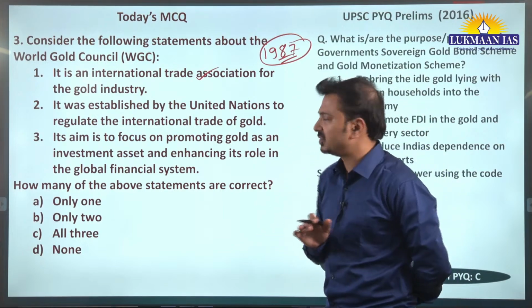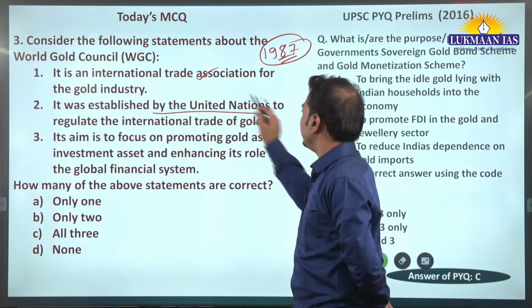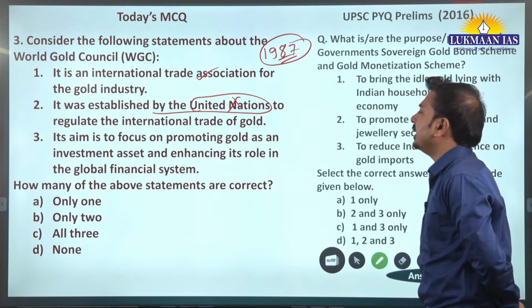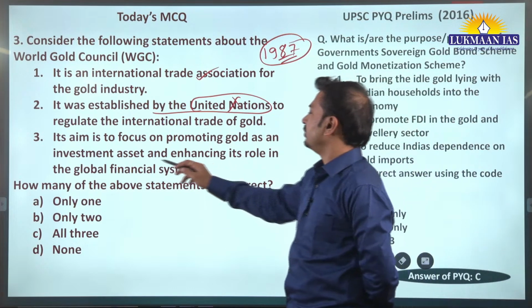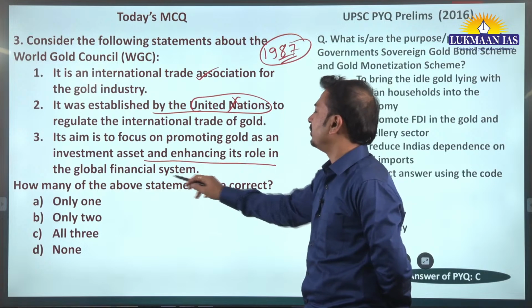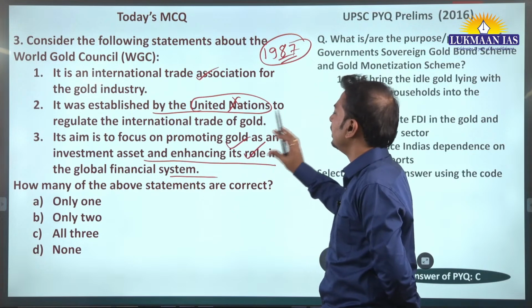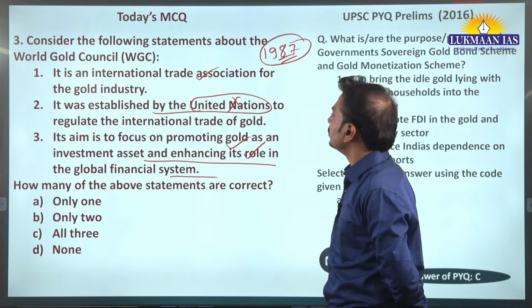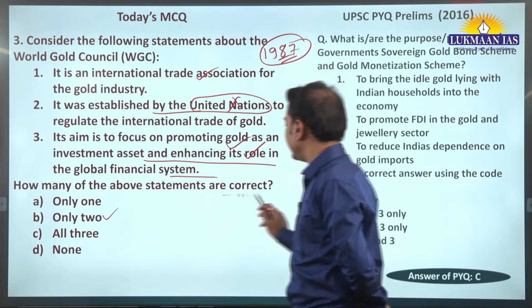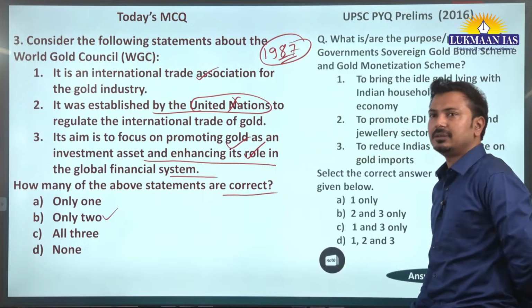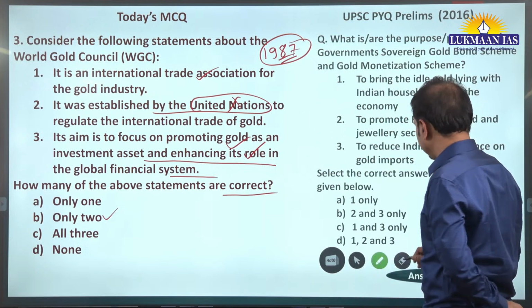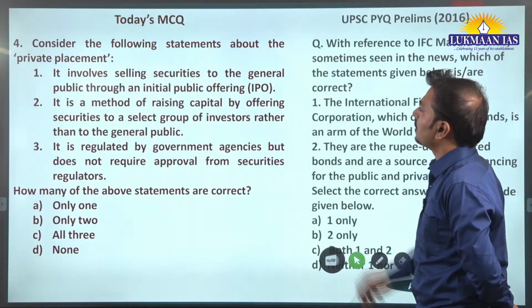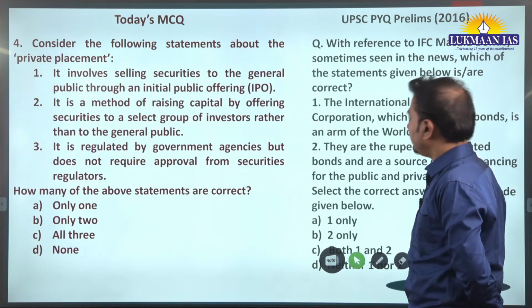Okay, it is not an intergovernmental organization, and that's why it is separate from UN. UN has not formed this body. So the statement saying it is established by United Nations is an incorrect statement. Okay. It aims to focus on promoting gold as an investment asset and enhancing its role in the global financial system. Yes, it is generic and it is the objective of this particular council. So two statements are correct here. Again, we have to identify the correct one. So what should be the answer? Yes, B is the correct answer. Fine. Now, yes, private placement.